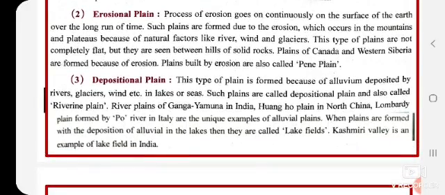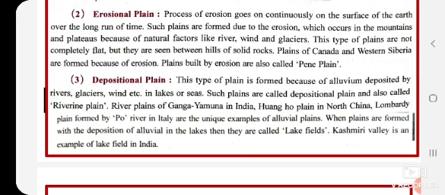Now, what are erosional plains? The process of erosion goes on continuously on the surface of the earth over the long run of time. Such plains are formed due to the erosion which occurs in the mountains and plateaus because of natural factors like river, wind and glaciers. This type of plains are formed due to the changes that happen in the mountains and plateaus because of river, rain and glaciers. Such things go on continuously on the surface of the earth. Whatever process goes on for a long time and carries material away, that thing is known as erosional plains. And this type of plains are not completely flat.